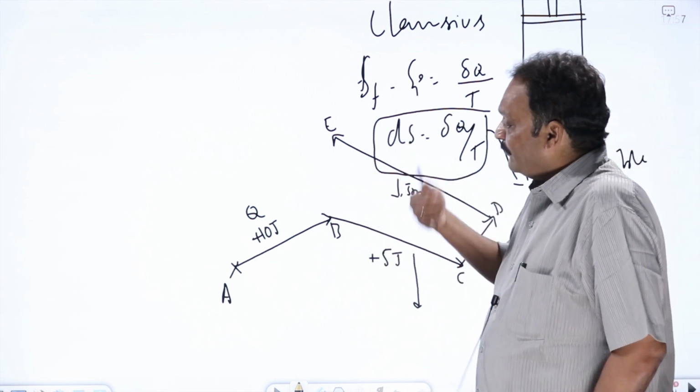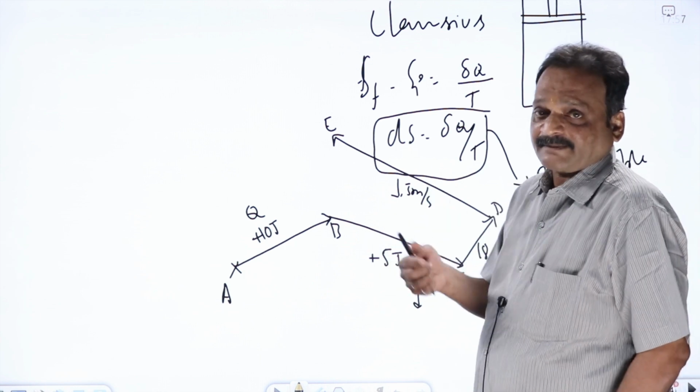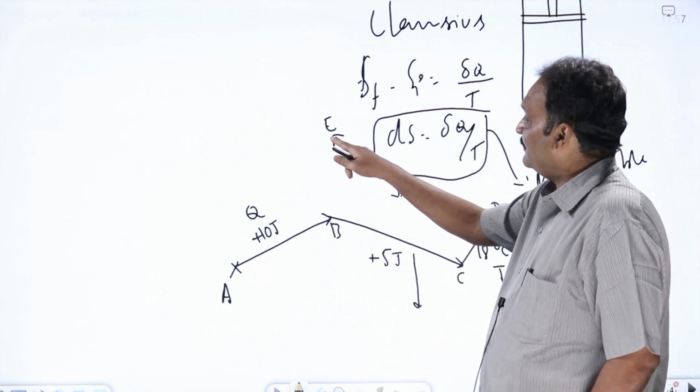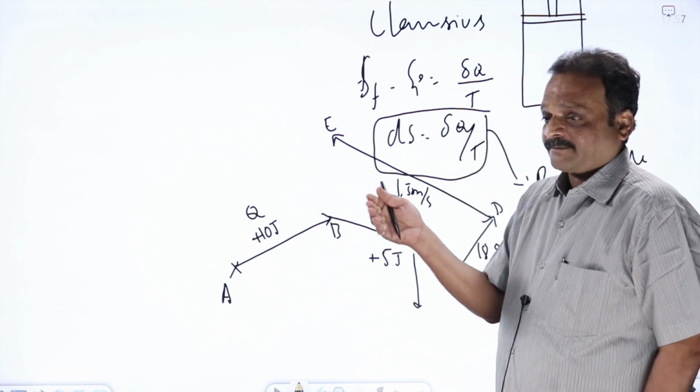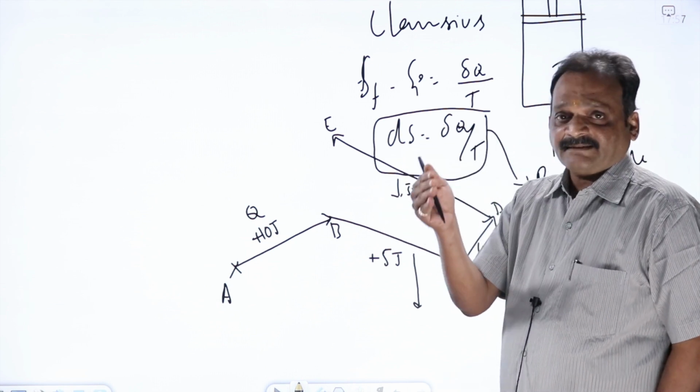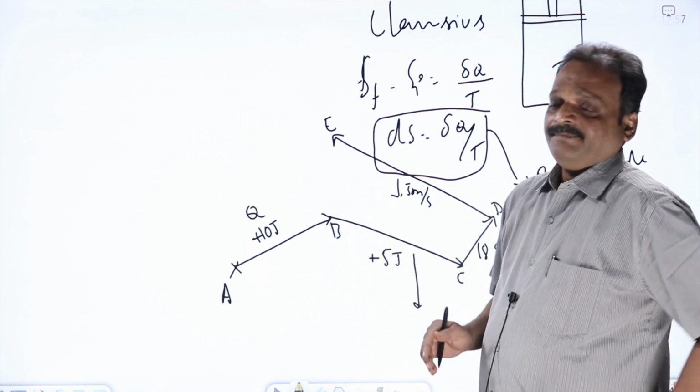Now, when do I call this process a reversible process? A perfectly reversible process means that in coming back from E to D, whatever changes have occurred in the direct process should occur exactly with the same amount with opposite sign.